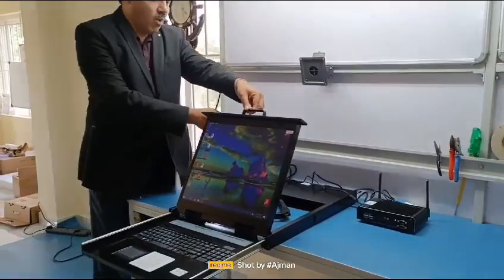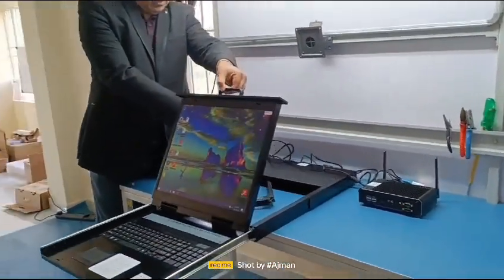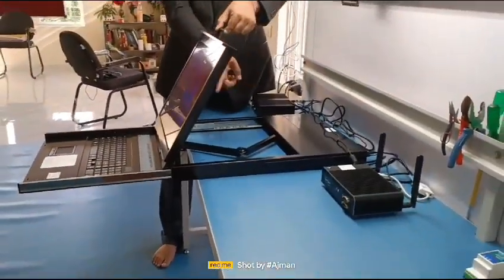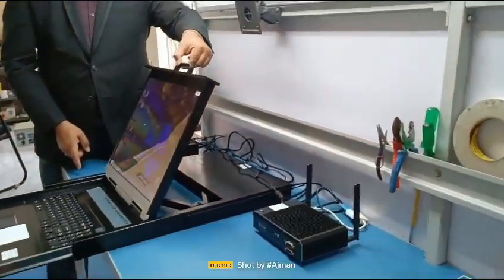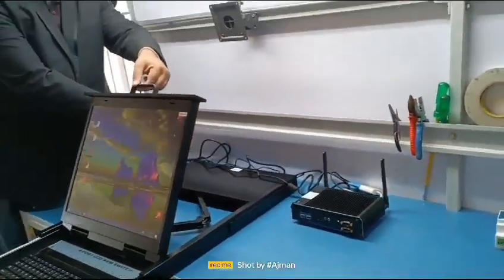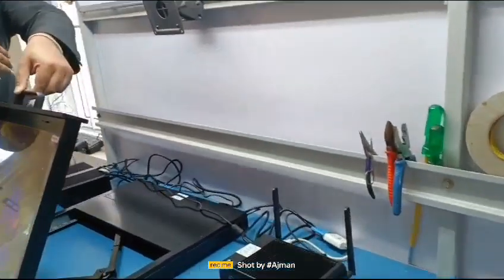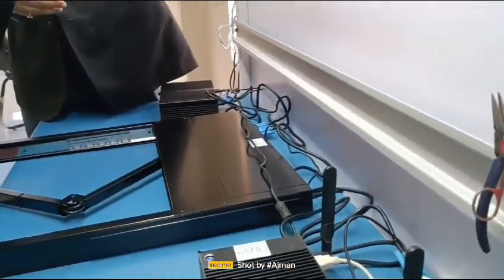You can see some ball bearings inside at the back side, and there's a handle with cables, and you can slide it. The back side is the KVM switch actually, which switches from one CPU to another CPU.